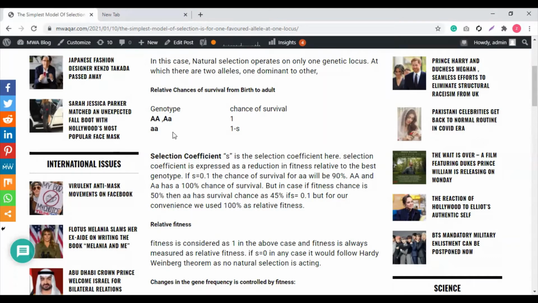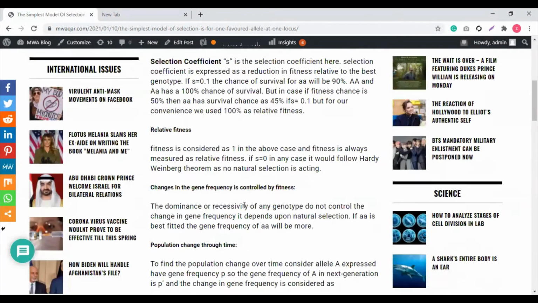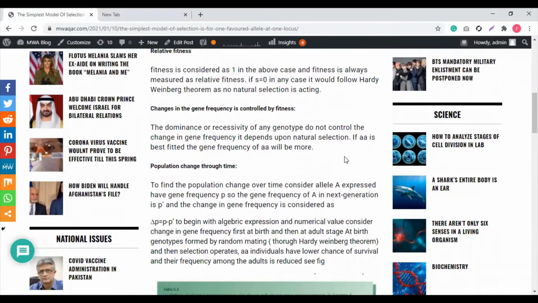What if nature selects this small a recessive trait as best fitted? In that case, the chances of this genotype will be more. So the actual superhero that controls the genotype frequency in the generations is natural selection. The dominance or recessivity of any genotype does not control the change in gene frequency. It depends on natural selection, if small a is best fitted, the way I explained it.